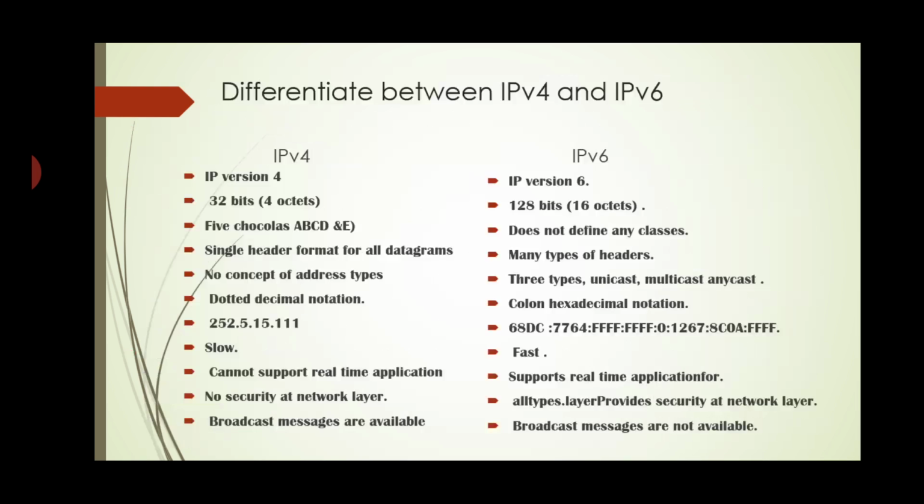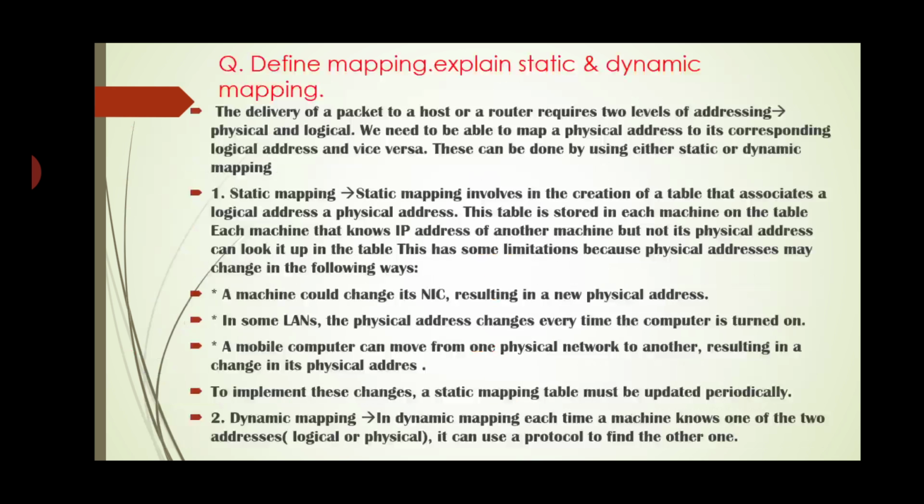In IPv4, broadcast messages are available. In IPv6, broadcast messages are not available. So these are the differences between IPv4 and IPv6. On this topic you get questions on the differences for 5 marks.